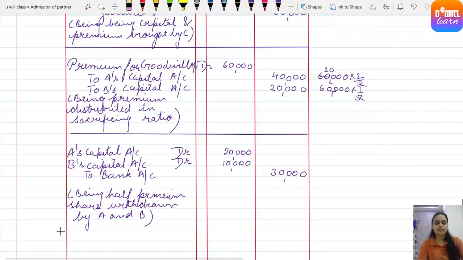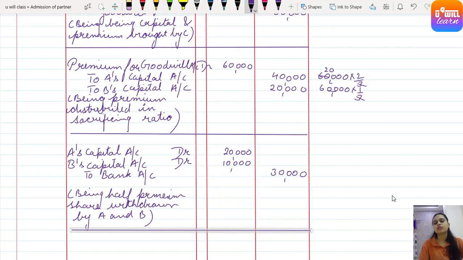Understood? So what is the new entry again for you? That if money is withdrawn, so cash or bank goes out. Yes, so it must be credited. So who is the receiver? A and B are taking it from the business. A's capital account debit, B's capital account debit to bank account. It may happen that they are withdrawing the entire amount. So it would be A's capital account debit 40,000, B's capital account debit 20,000.